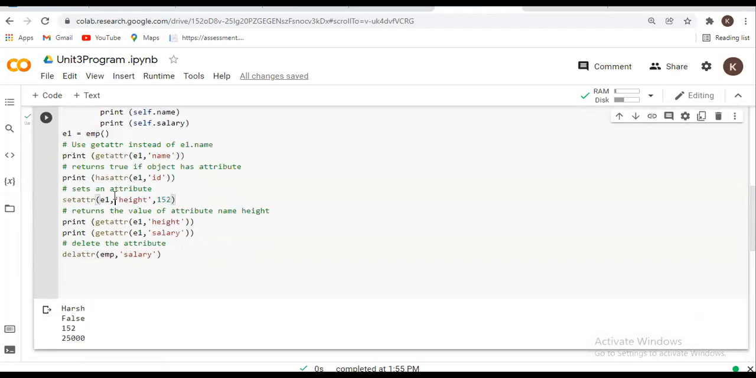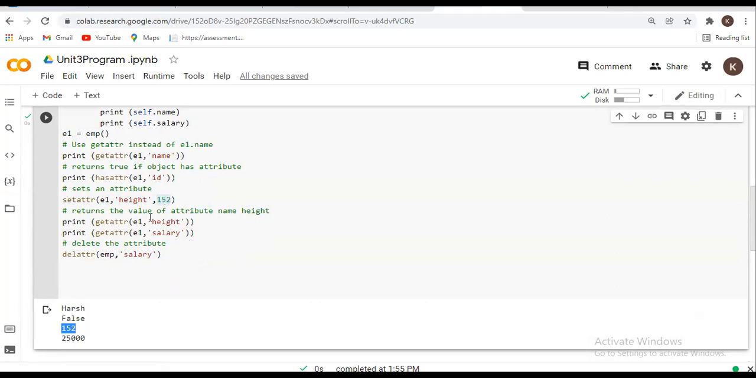By using the set attribute method, I will set an attribute on the object e1 for height, and I will pass the value of that attribute which I will set here. You have to see the results. For get attribute, Harsh will be there. For has attribute, it will return false. After that, for height, it will return 152.